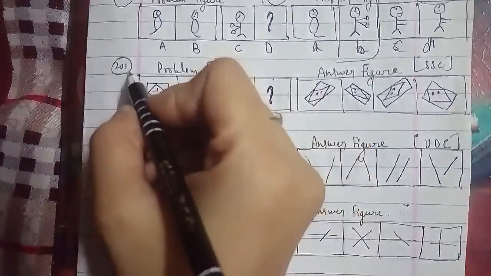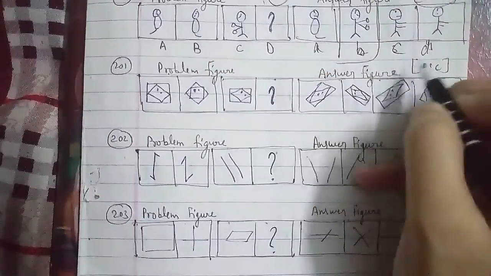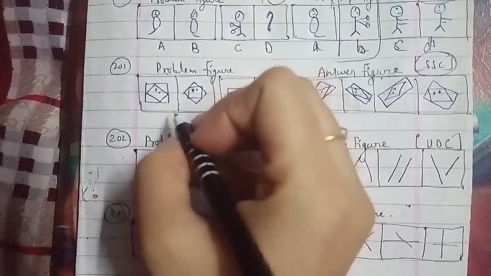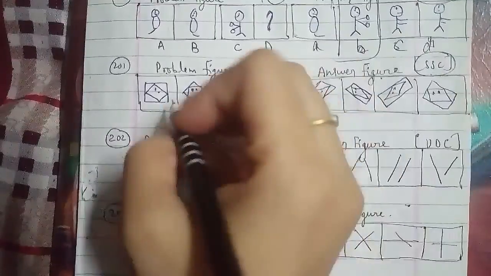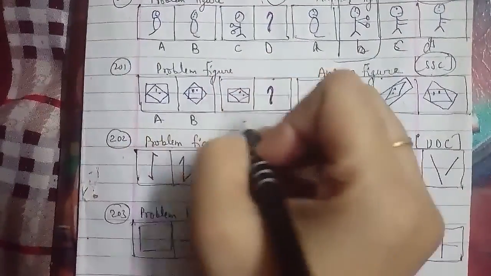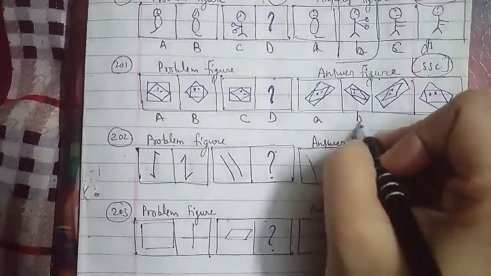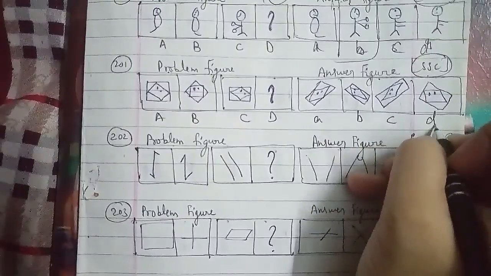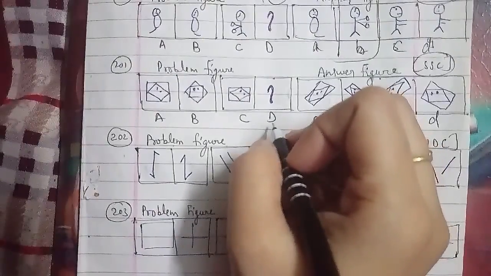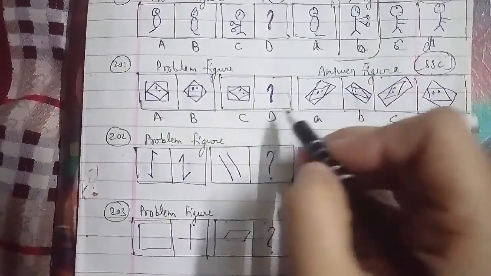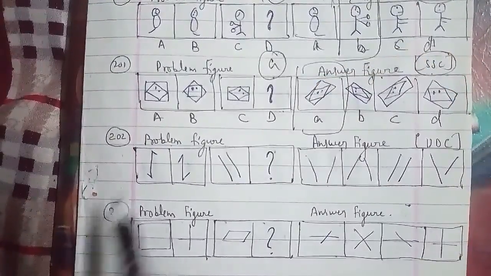We'll go ahead with the 201st question of the session. These are the problem figures and these are the answer figures, which were asked in an SSC examination paper, and that is also a very important paper for competitions. The answers are named A, B, C and D. In the same case, the figure is rotated 45 degrees anti-clockwise, so we can say that the figure we have to find out is figure A, which will be the right answer for this question as well.